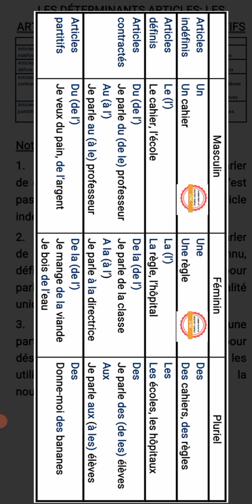You can say je veux de l'argent. When the noun starts with a vowel or silent H, instead of du, we have de l'. Je veux de l'argent. I want some money. L'argent is money. L'argent can be silver as a metal. L'or, l'argent et le bronze. That is gold, silver and bronze. But in this context, it is money. Je veux de l'argent.